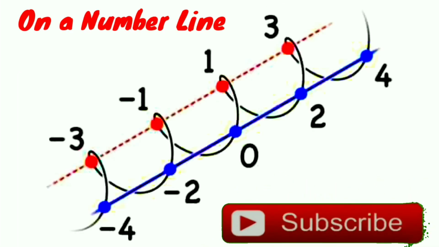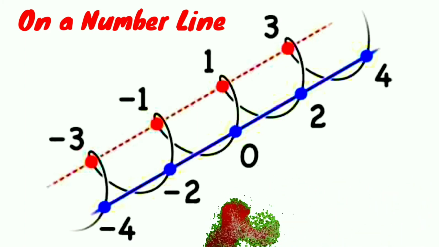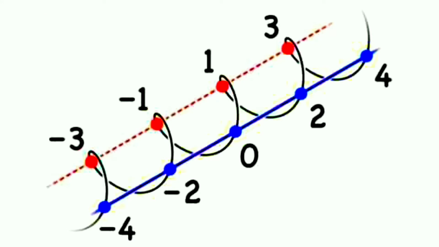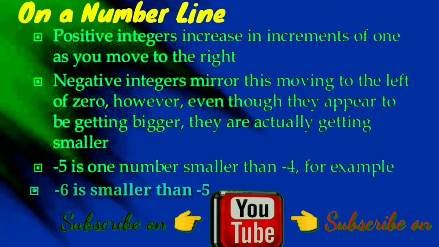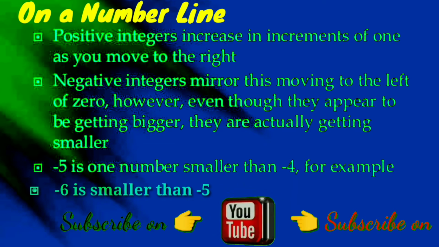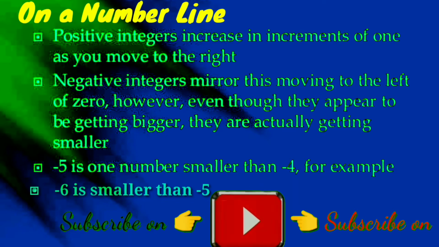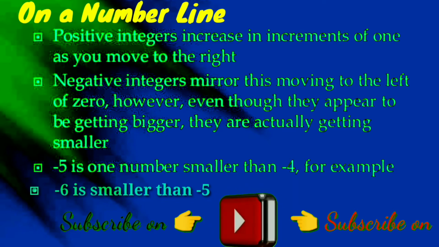Here we can see the number line. To understand it better, on a number line, positive integers increase in increments of 1 as you move to the right, and negative integers mirror this, moving to the left of 0.